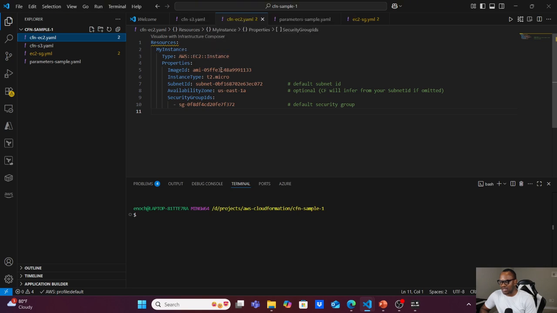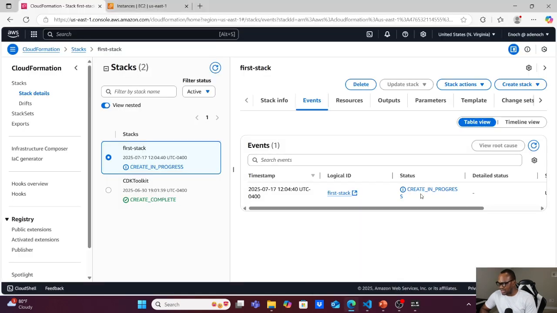I give an AMI ID. I give an instance type, subnet ID, which is the default subnet, and availability zone. I choose US East 1A, and security group ID. I choose the default security group just for this example. And if you go back, you will see that our stack has started creating.